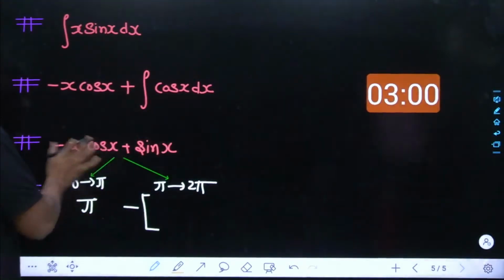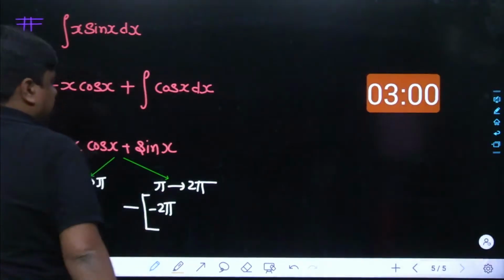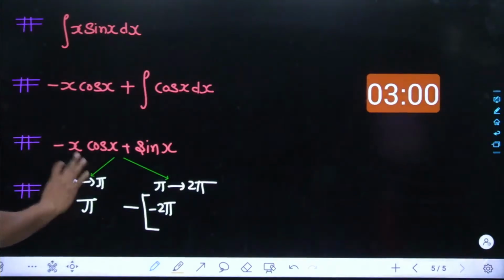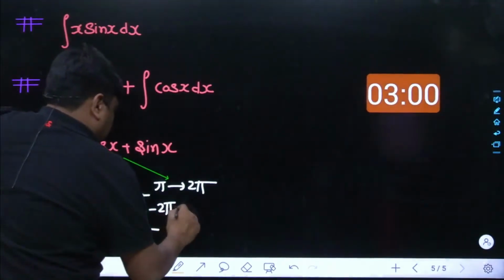This becomes 0. And virtually speaking, this has been minus of 2 pi. Minus of 2 pi, the upper limit. And now we will be focusing on the lower limit as well. So the lower limit has been the same, no? Upper limit and lower limit have been the same, no? So here it becomes,